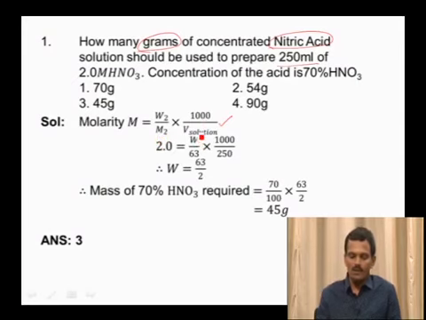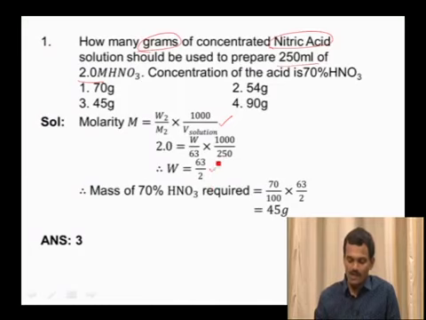Since the given molarity is 2 molar and the volume is 250 ml and the molecular mass of HNO3 is 63. If you substitute these values, we get mass as 63 by 2.